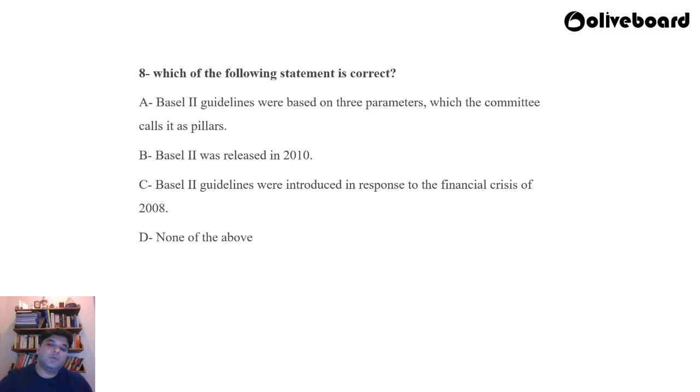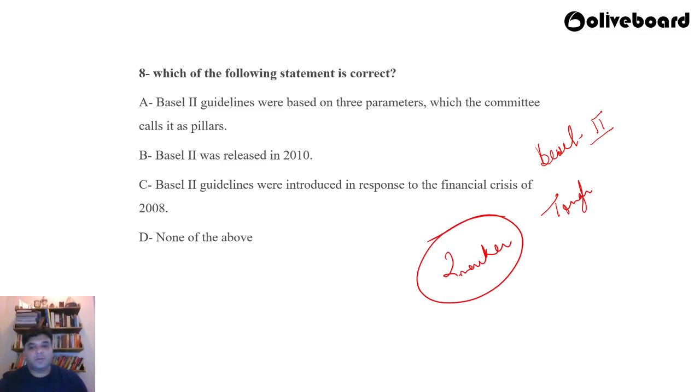Then again, see, this is a question on Basel 2. And also, as per expectation, this is a little bit on the tougher side. Therefore, again, this could be asked as a 2 marker. Such questions could always be asked as 2 markers. So which of the following statements is correct? A: Basel 2 guidelines were based on 3 parameters, which the committee calls pillars. B: Basel 2 was released in 2010. C: Basel 2 guidelines were introduced in response to the financial crisis of 2008. D: None of the above.